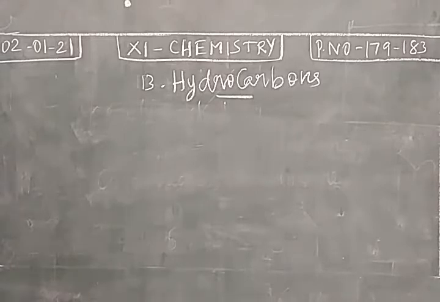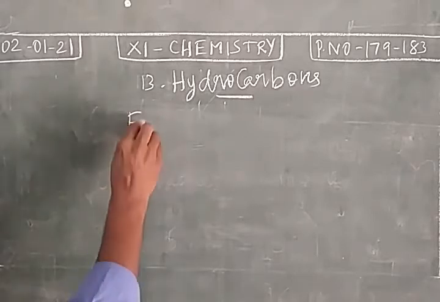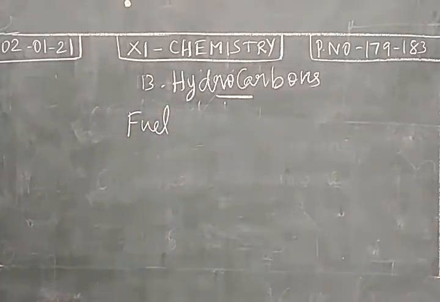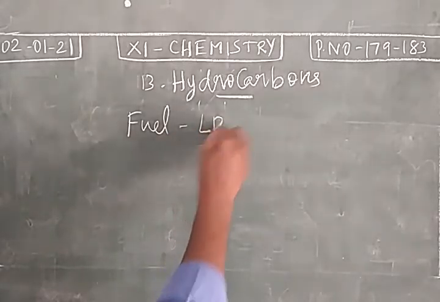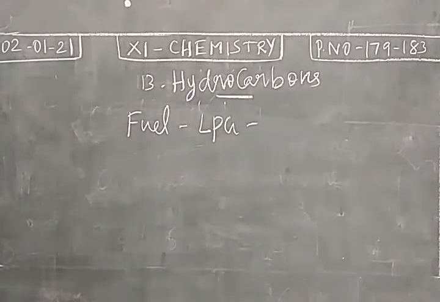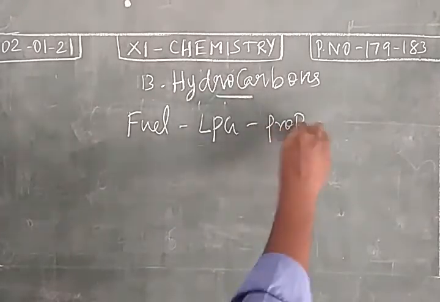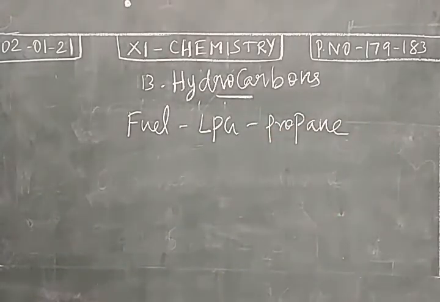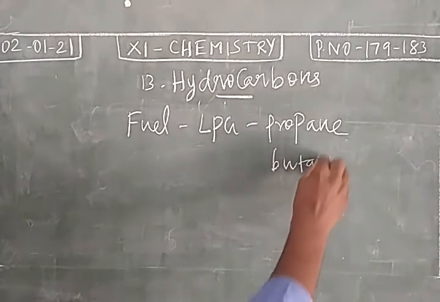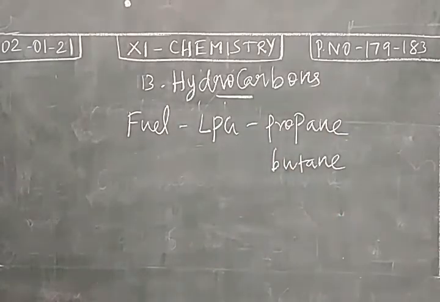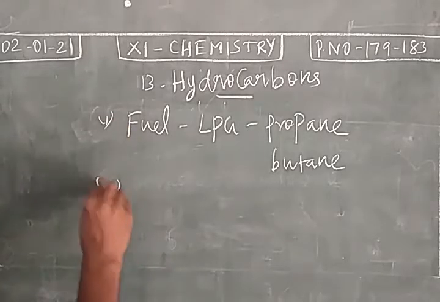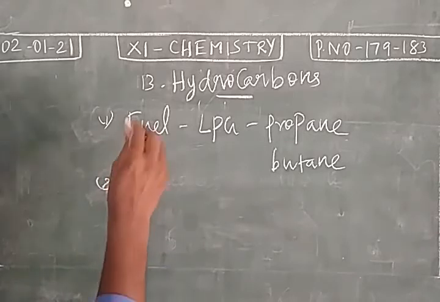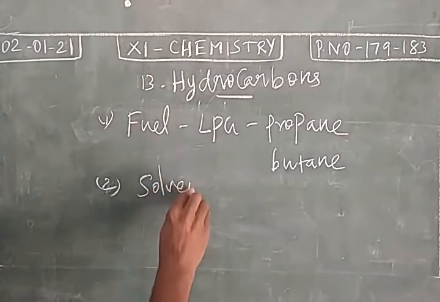What is the major application of hydrocarbons? First, they are used as fuel. Mostly hydrocarbons are used as fuels. Examples: LPG, petrol, diesel and so on. Liquefied petroleum gas, LPG, is a mixture of propane and butane. Then hydrocarbons are used as solvents. In industries, we use hydrocarbons as solvents.